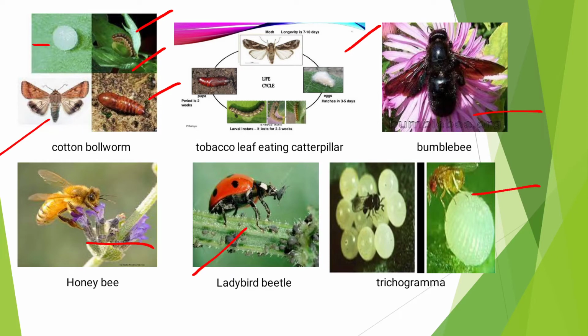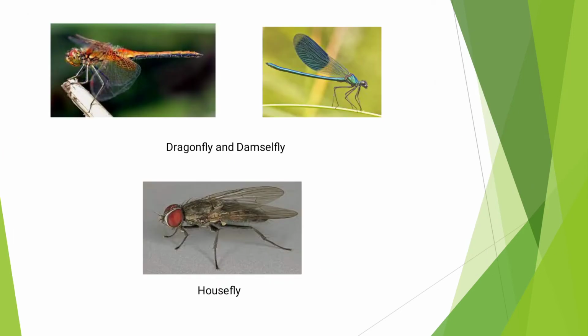These insects lay their eggs in the eggs of lepidopteran insect pests, as you can see in the first image, so lepidopteran pests are controlled by this parasitoid. Then it is a dragonfly, a damselfly, and a housefly.